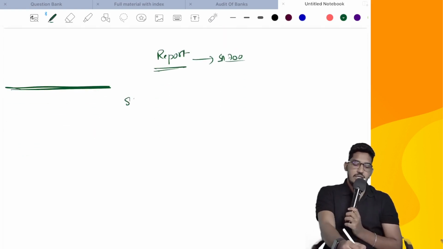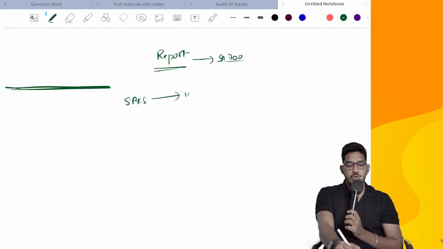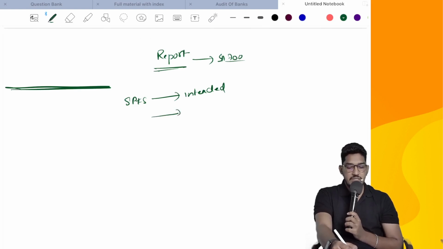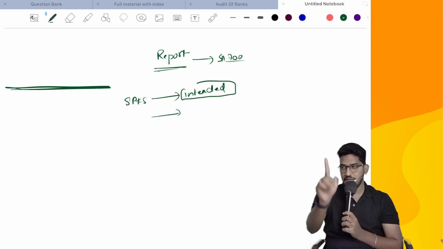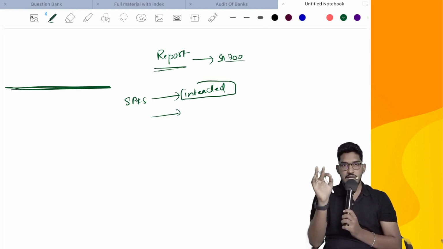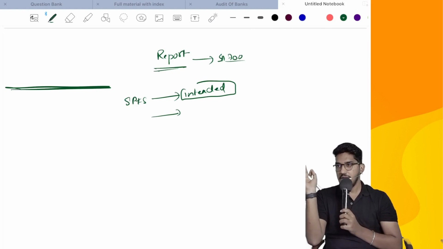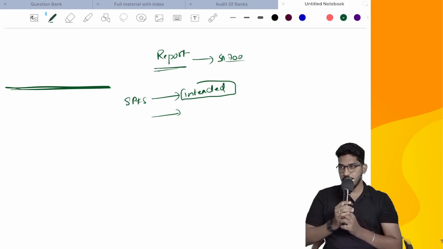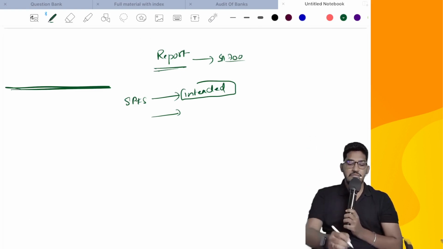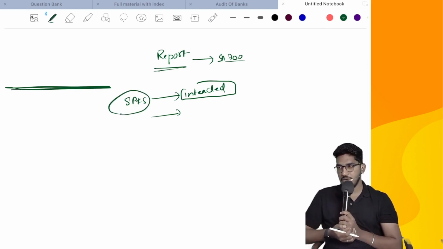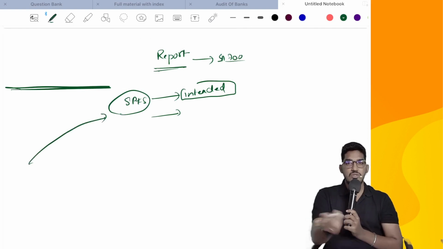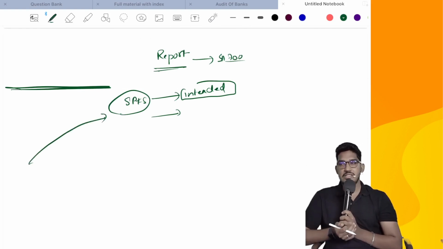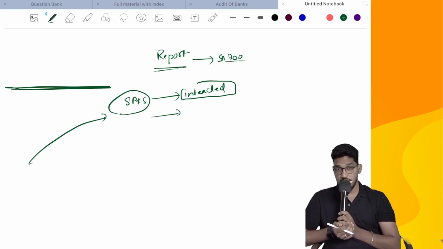See guys, we all know that these special purpose financial statements are prepared only for intended users. And the information in that special purpose financial statements will help only these intended users. This special purpose financial statements and this audit report will fulfill the purpose of only those special users. These financial statements will be suitable only for the decision making of those intended users. Now you tell me, other than the intended user, if anybody has got access to the financial statements and audit report, if he takes a decision on the basis of that special purpose financial statements, will his decisions be correct or will his decisions go wrong? His decisions will go wrong.